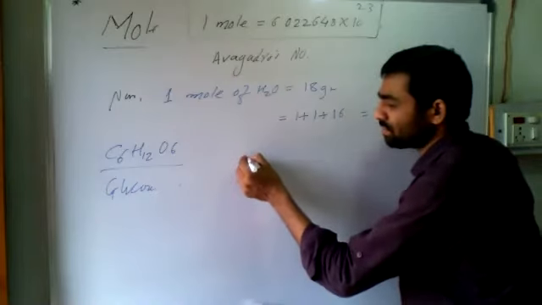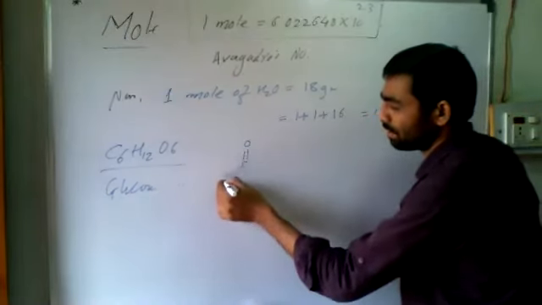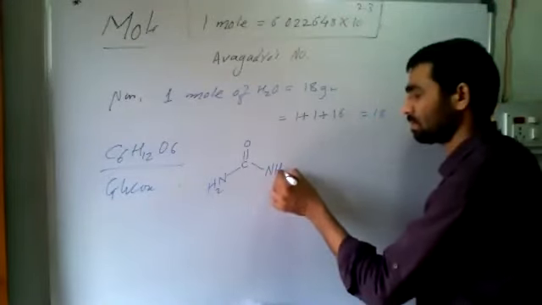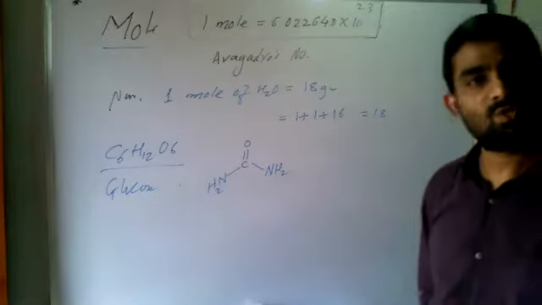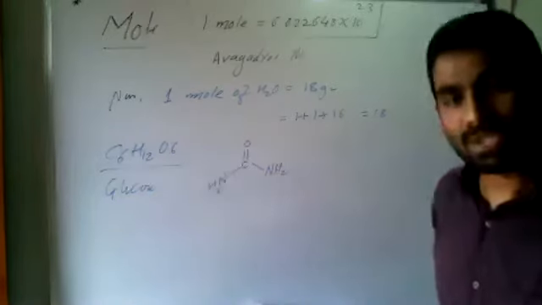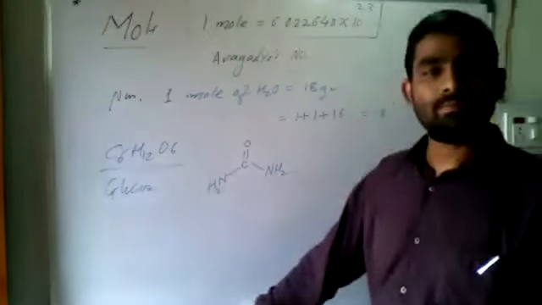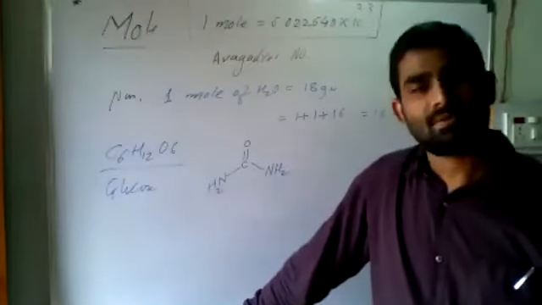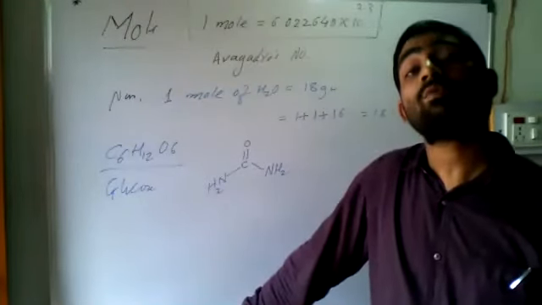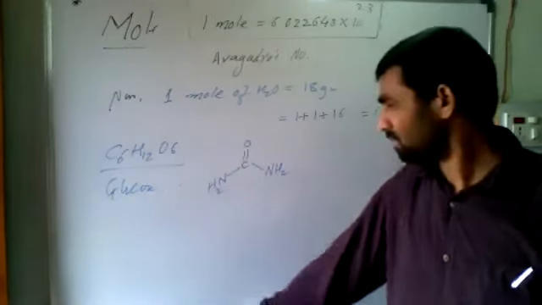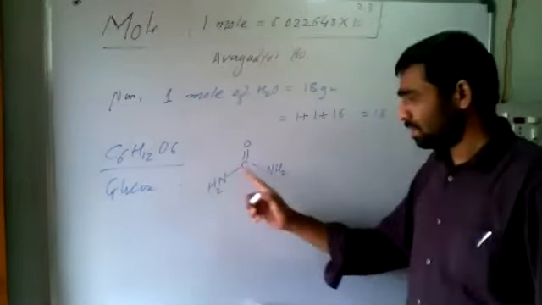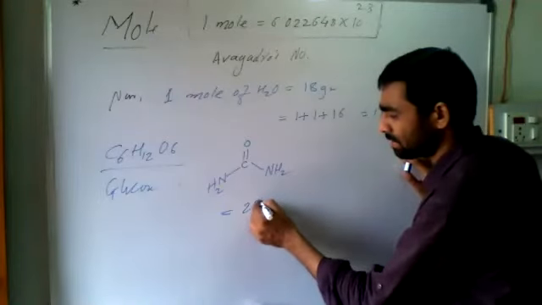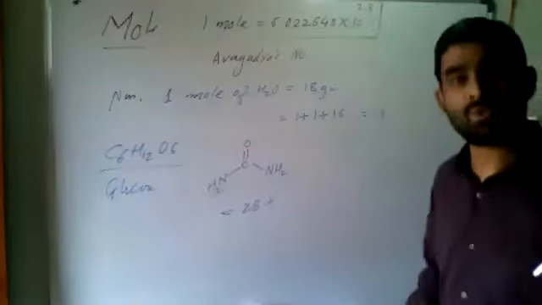Urea, remember urea. This is the structure of urea. Very good fertilizer. Farmers use this urea. If somebody asks you, I want urea, many uses are there of urea. So 1 mole of urea means what will you do? 2 nitrogen, so 28, because 1 nitrogen is 14.